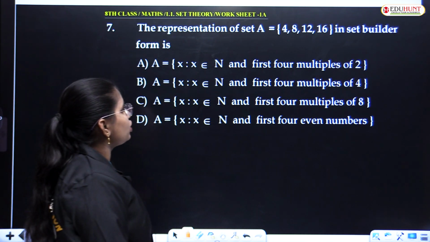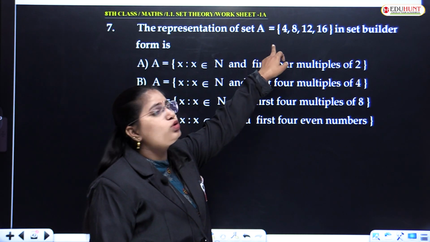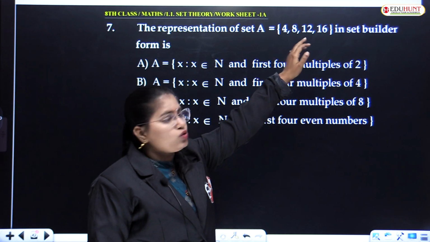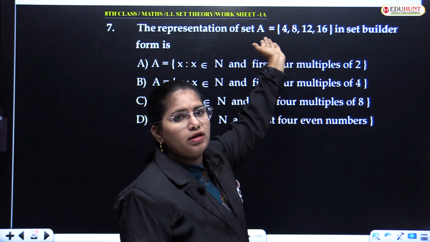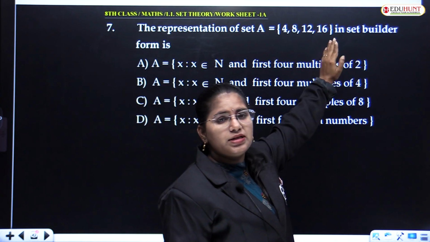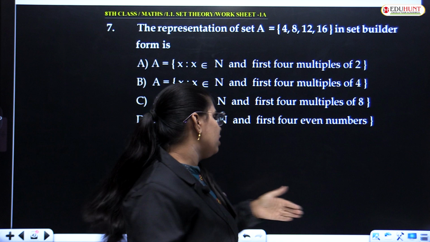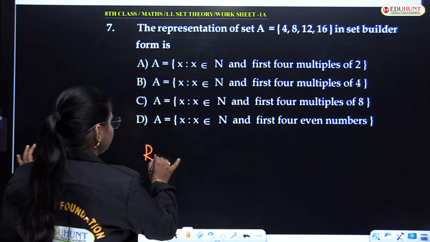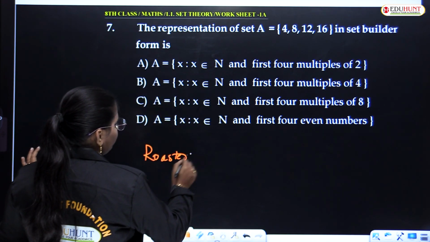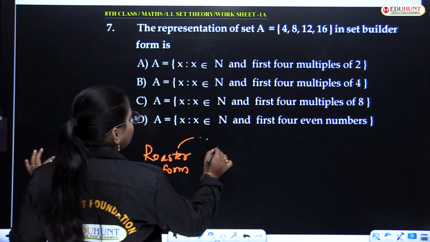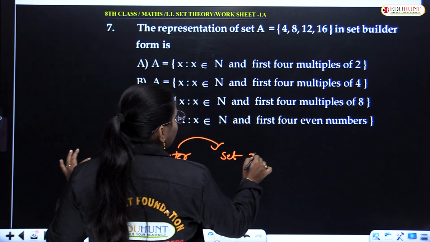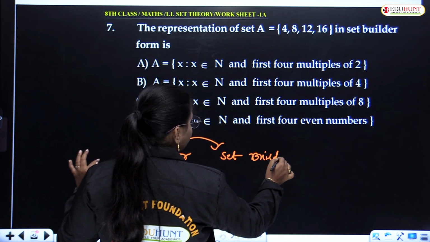The representation of set A. This time they gave you the elements of the set. That means they gave you the roster form. You need to convert it into set builder form.